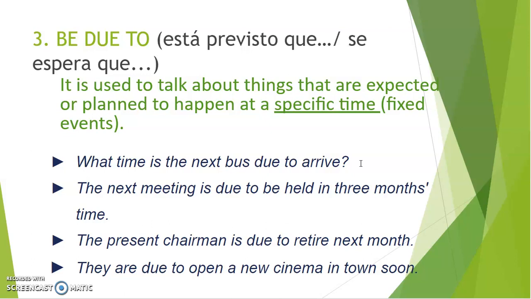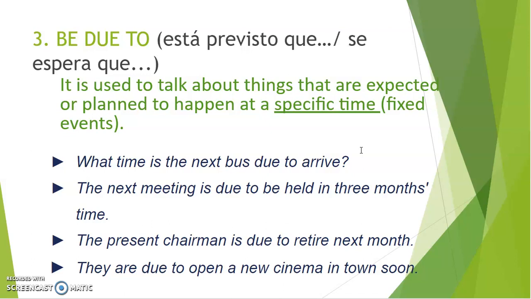Está previsto que el autobús llegue a las 7, por ejemplo. ¿A qué hora está previsto que llegue el autobús? What time is the next bus due to arrive? So the bus, again, is the subject. The bus is due to arrive at 7. Remember that. That's really, really important because it's the biggest difference when comparing these expressions to Spanish.